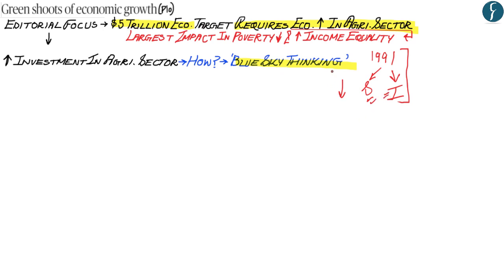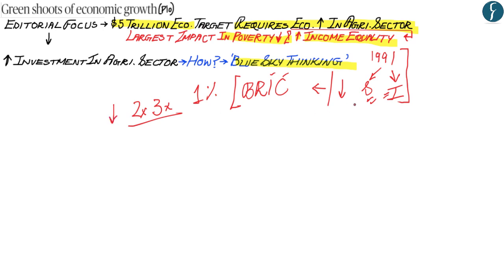But according to the author, it is agriculture in itself that can have the largest impact in first ensuring a reduction in poverty, malnutrition and hunger within India, and also ensuring better economic distribution of wealth within India. Now the author has highlighted the recent example of the BRIC countries, which includes Brazil, Russia, India and China, whereby what the author has shown is that 1% growth within the agriculture sector provides 2 to 3 times more effective reduction in terms of poverty as compared to the other sectors.